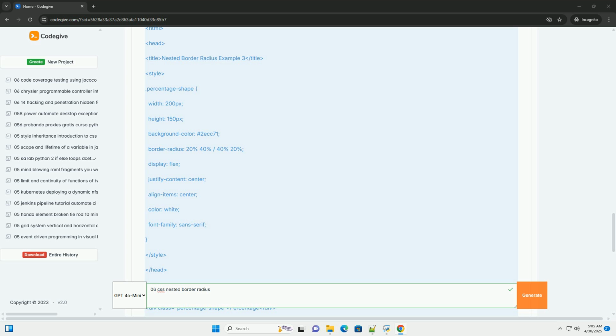50% applies to all four corners horizontally. A 50% border radius creates a rounded shape. Since the width and height are equal, this effectively forms a circle if only the horizontal radius was specified. 25% applies to all four corners vertically. A 25% border radius vertically makes the vertical curvature smaller than the horizontal one, resulting in an elliptical shape. The combination of the horizontal circle and vertical ellipse gives the squashed circle or donut effect.